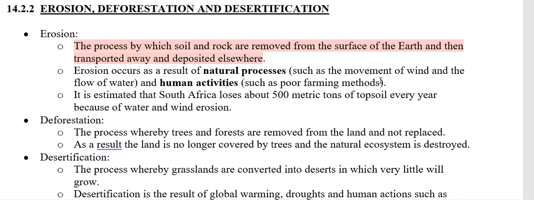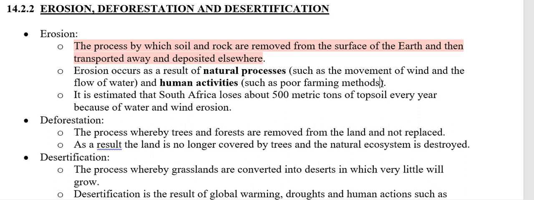Here it is going to be, for example, poor farming methods. Now remember, we said that soil erosion happens because the soil is not protected. If grass is planted on the soil, the water can come, the wind can come, but because the grass is on top of the soil, the roots of the grass are holding the soil in place. It cannot be blown away and it cannot be washed away. But the minute that we pull out the grass, we take the plant life away, we take the trees away, then the soil is open. There's nothing protecting that soil anymore. And then if the wind blows, if the water comes, then it can take away that top layer of soil.